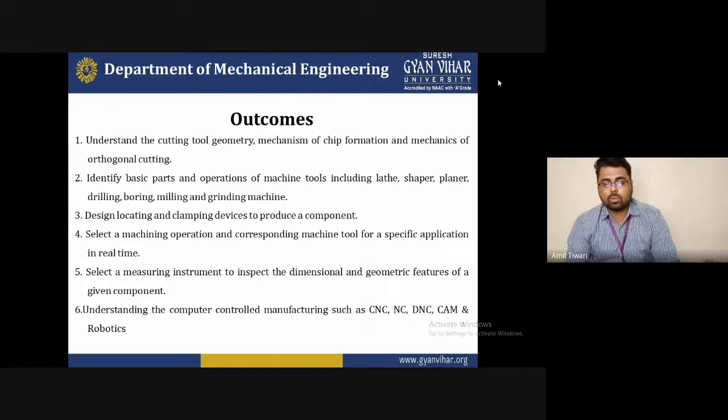Fifth is to select a measuring instrument to inspect the dimensional and geometrical features of a given component. And the last outcome is to understand computer numerical control machines such as CNC, DNC, and CAD/CAM and robotic software. At the end of the series you will also be able to understand properly the geometry of the cutting tool.